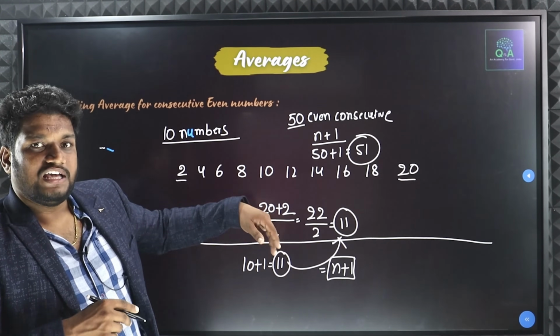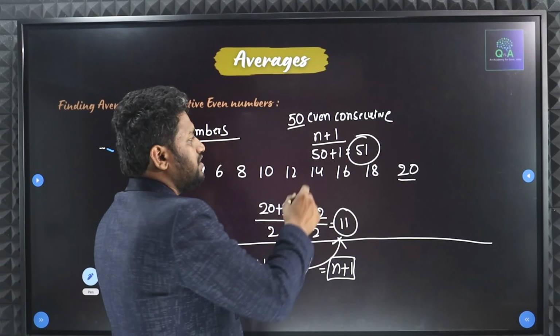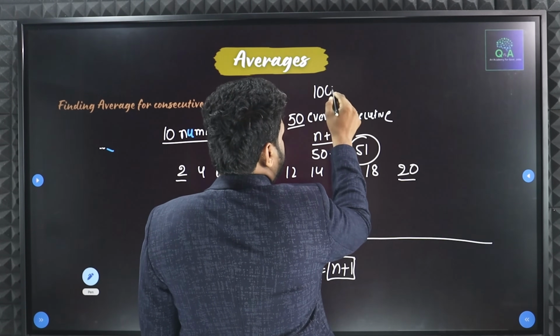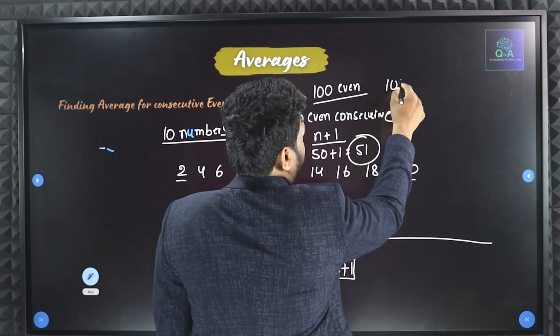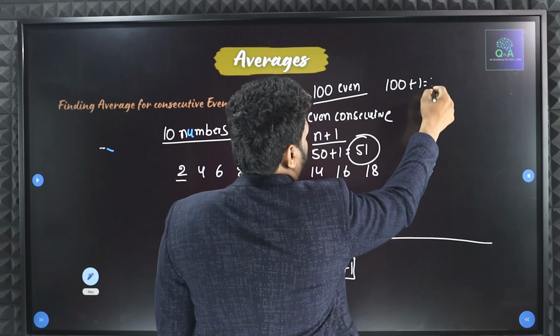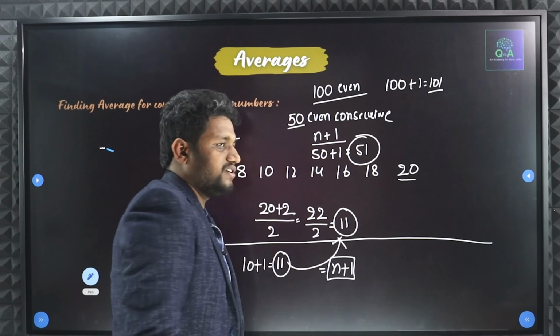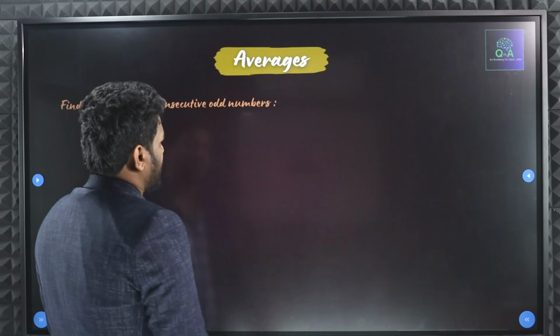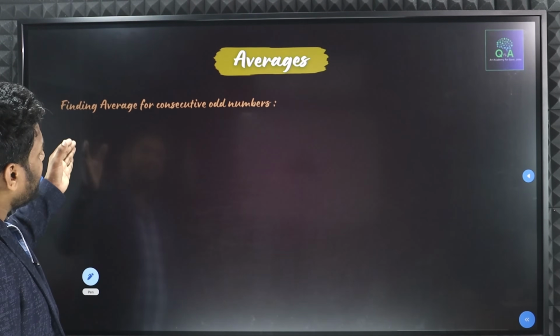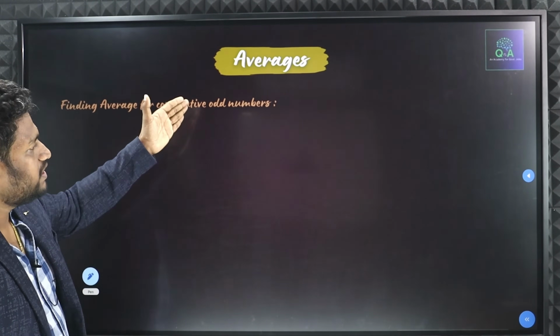In the same way, if they ask you to find the average for the first 100 even numbers, what will you do? 100 plus 1, which is going to be 101. That is your average. Understood, all of you? Now, if we move into the next part, here you can see finding average for consecutive odd numbers.